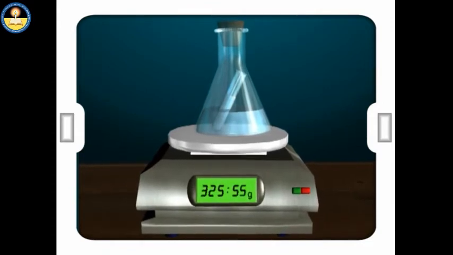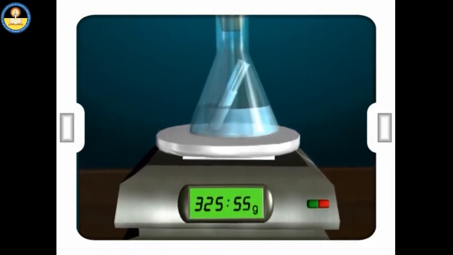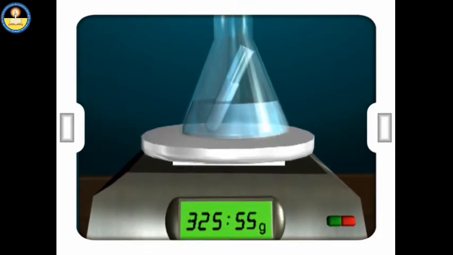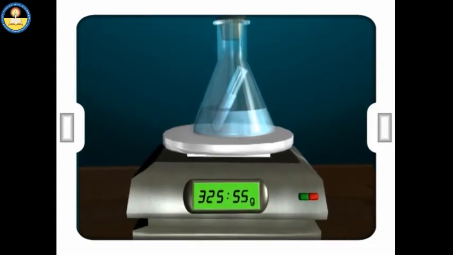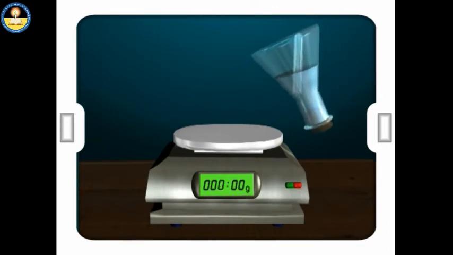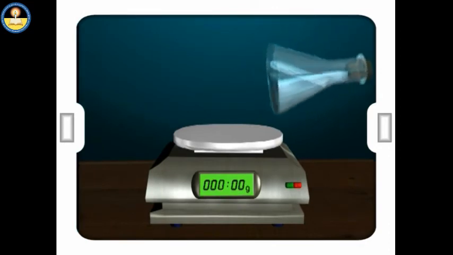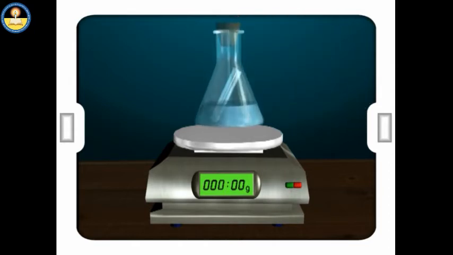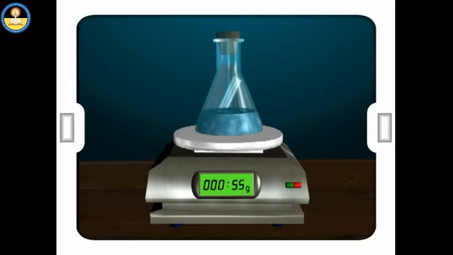Now we have an ignition tube containing solution of calcium chloride dipped in a conical flask containing solution of sodium sulfate. Weigh the flask with its contents carefully. Now tilt and swirl the flask so that the solutions X and Y get mixed. Weigh again.